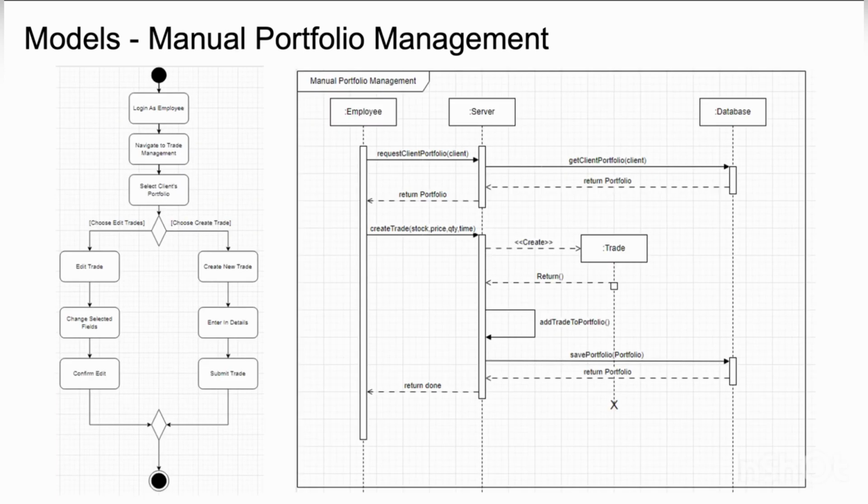Looking into the activity diagram, we start with logging in as an employee, navigating to trade management and selecting a client's portfolio. Here we have two options: either edit trades or create a trade. While editing a trade, we can change particular fields, confirm the change and give confirm edit. The other way, if you want to create a new trade, we enter the details, submit the trade, and that is the end of the process.